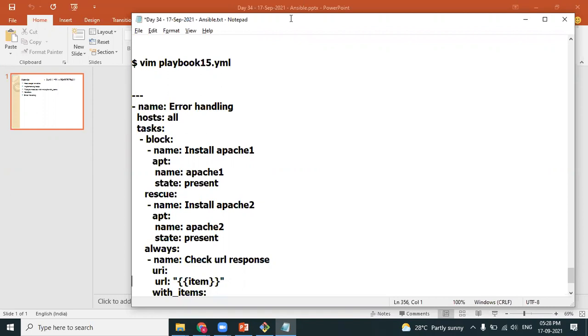Now, let's try to understand what I'm trying to do. Hosts equal to all, I want to run it on all the machines. This is the block section. This is the rescue section. This is the always section. Three sections. In the block section, with the apt module, I want to install Apache 1.